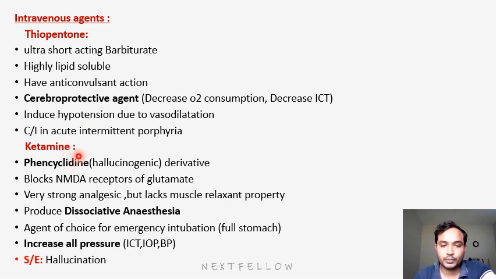Next is ketamine. In the IV group, ketamine is very important. It is a phencyclidine derivative, a hallucinogenic agent derivative. It blocks the NMDA receptor of glutamate. It gives very strong analgesia but lacks muscle relaxant property. It doesn't have any skeletal muscle relaxant property. The main MCQ use is that it produces dissociative anesthesia. That means the patient doesn't have contact with the surroundings. It will have dissociative anesthesia, that means it will be psycho.